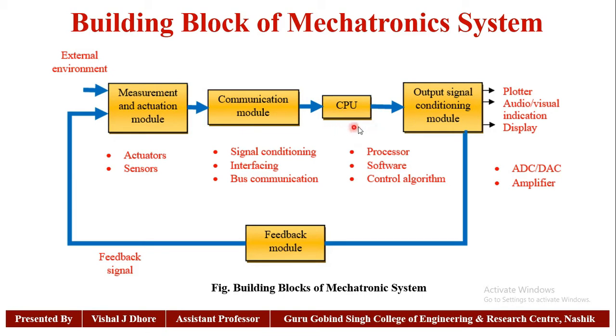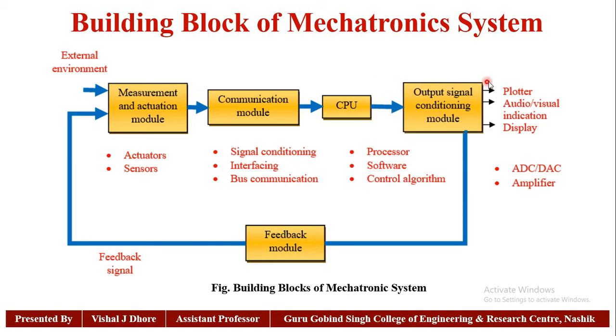Now the third one is the CPU. The CPU, with a processor and necessary software, performs the logical and arithmetic operations on the signal received from the communication module. The CPU then generates the suitable control signals. These generated control signals will be supplied to the output signal conditioning module.